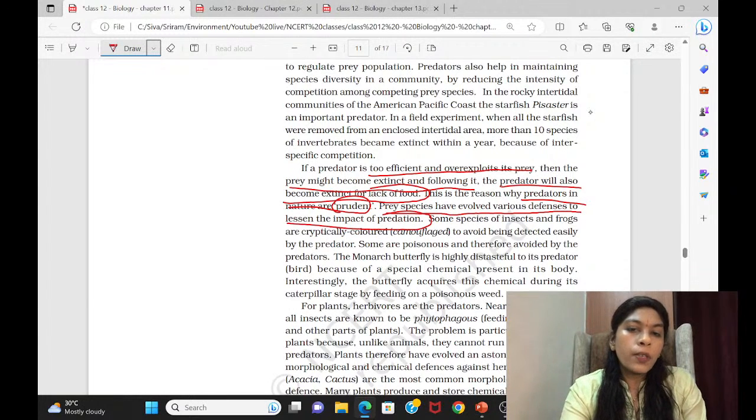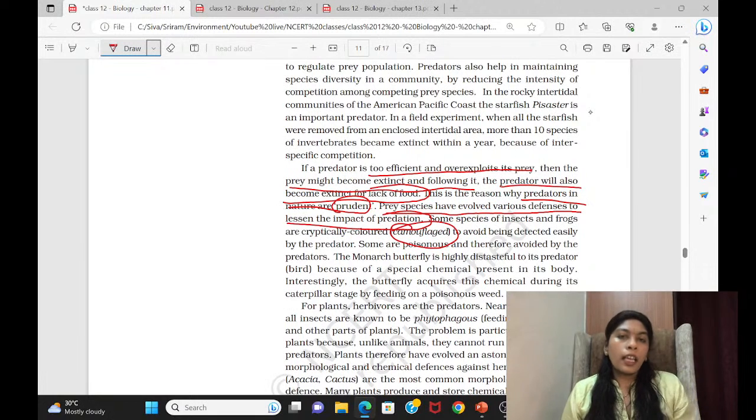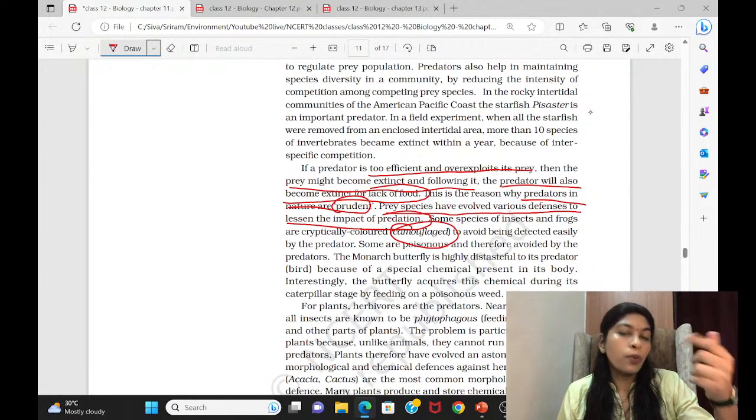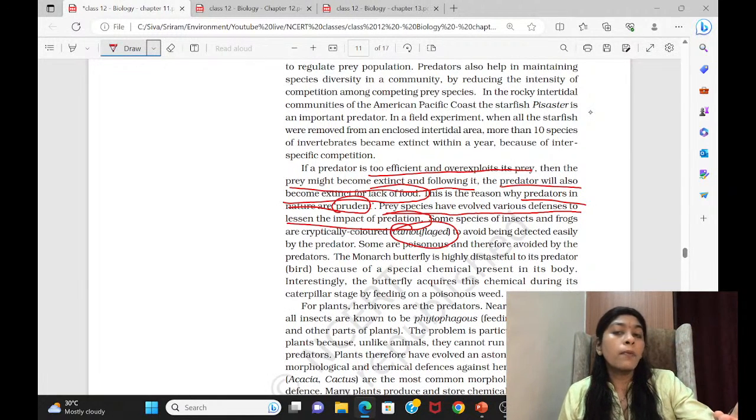The prey species have evolved various defenses to lessen the impact of predation. One such defense is camouflage. They camouflage themselves. For example, the forest giraffe looks like a tree itself. That's a kind of camouflage. Even the tiger is a master of camouflage. The snow leopard is a master of camouflage. For hunting, they do camouflage. They do not have a predator, but for hunting purposes, they do. Because the prey has become very smart, they are opting for camouflage. The predator also undergoes camouflage. So camouflage is a kind of adaptation only.